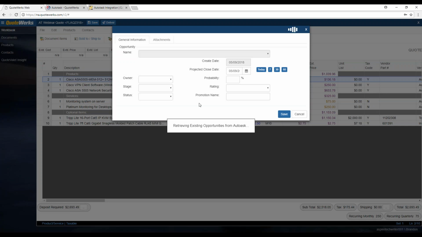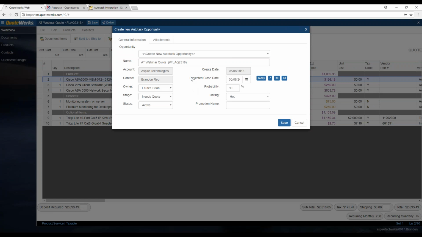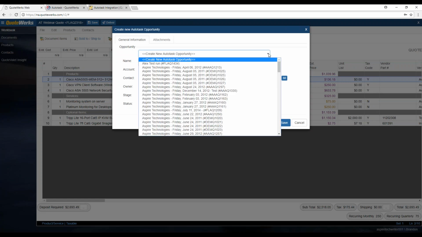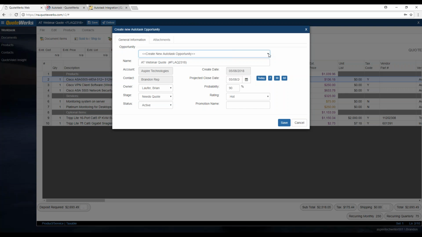And then once it loads our opportunities from Autotask, you'll have the option to create that new Autotask opportunity, or if you click on the drop down, you can link to an existing opportunity. For this example, we'll just go ahead and create a new one. This is going to be the name of the Autotask opportunity, so you just need to put that name in there. And then set the owner, the stage, status, projected close date, probability, rating, and promotion name if you have one. And then we can click on save.